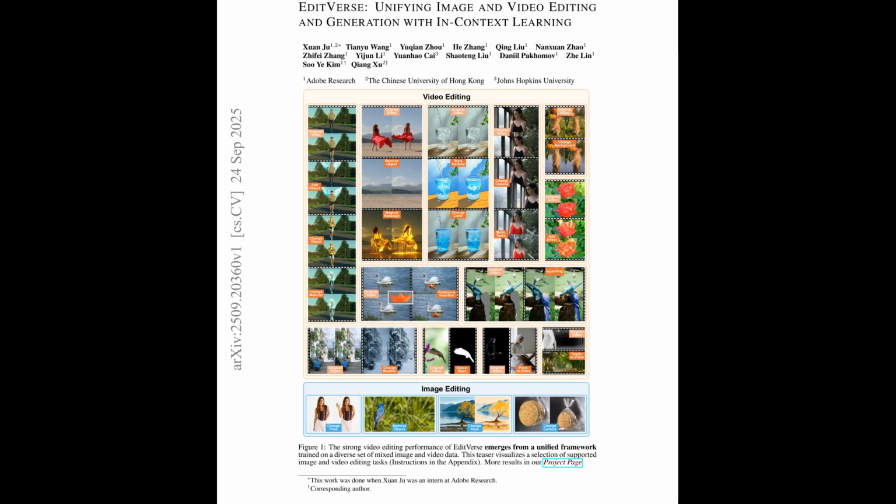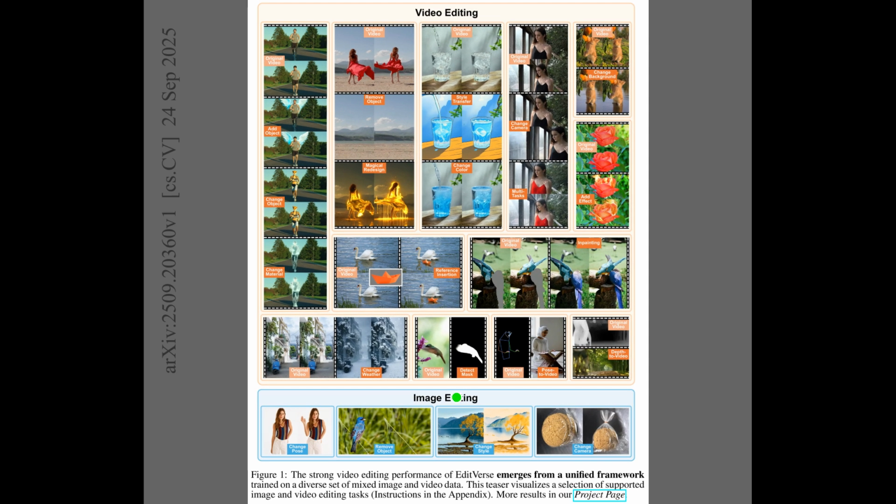So Figure 1 shows a teaser that demonstrates broad editing coverage across videos and images. The upper panels present video editing tasks, like object removal, style transfer, camera changes, and multitask compositions that mix several edits, which signals robust instruction following. The lower strip highlights image editing examples such as pose change, object removal, style change, and camera change, so the unified model handles both modalities consistently.